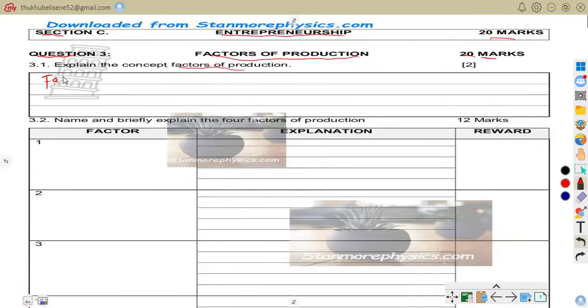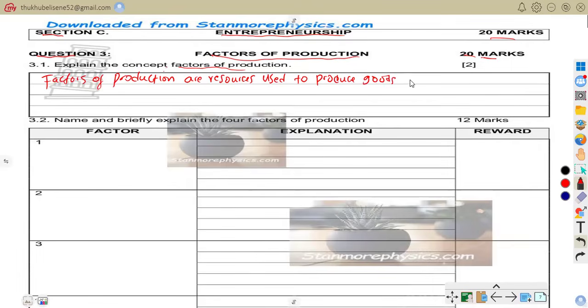Factors of production are resources used to produce goods and services.